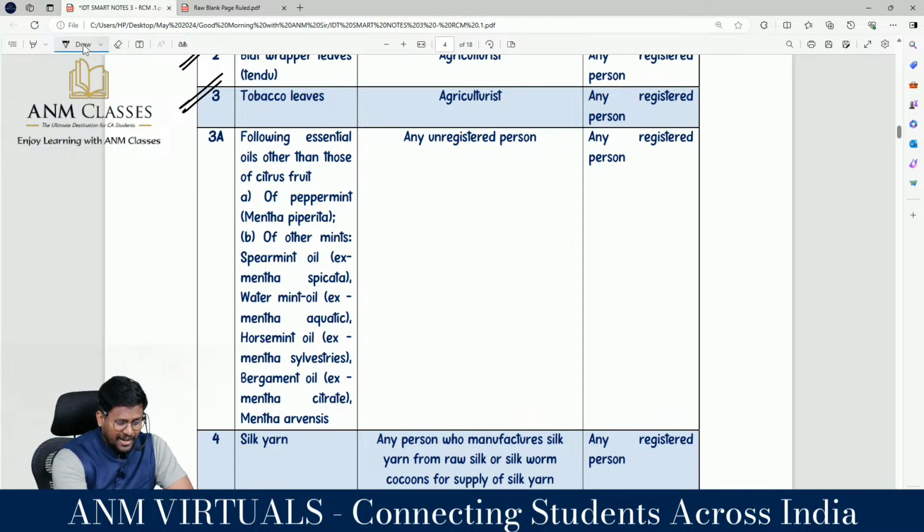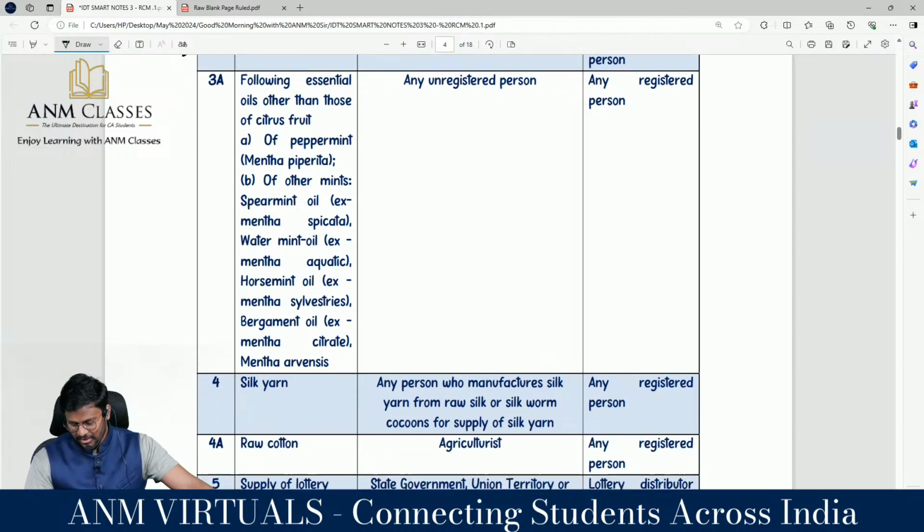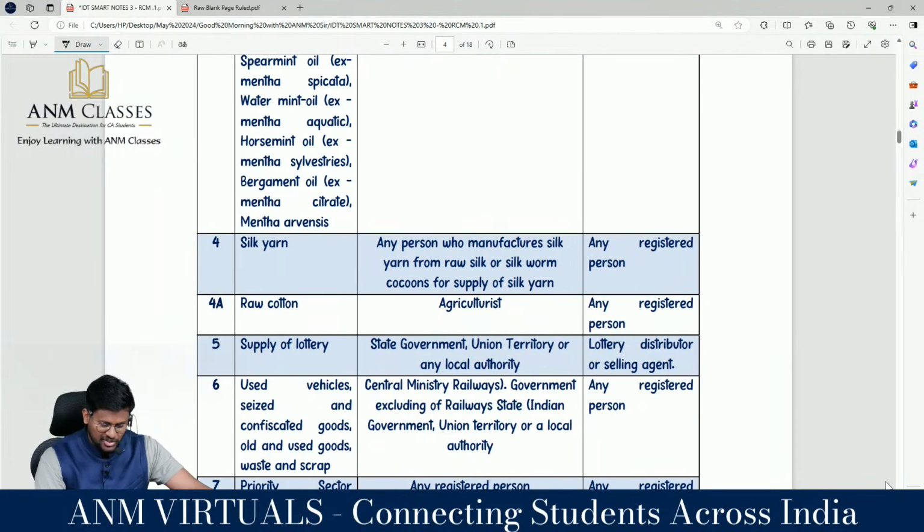The supplier is any unregistered person, and the recipient is any registered person. If the supplier supplies any such oil and the recipient is a registered person, then the recipient situated in the taxable territory is the person liable to pay on a reverse charge basis.